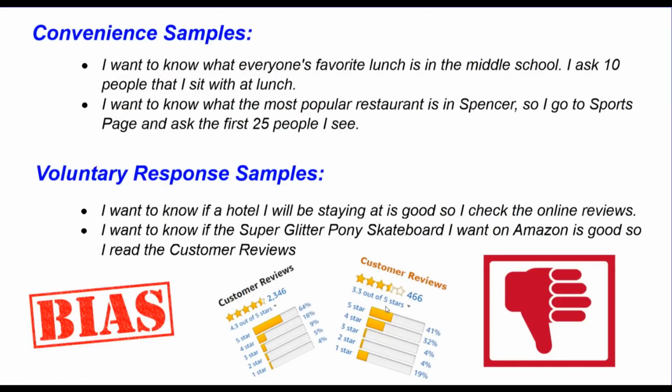So examples, convenience samples. I want to know what everyone's favorite lunch is in the middle school. So the middle school is my population, and I ask 10 people that I sit with at lunch. That's a convenient sample because they're just there, they're easily accessed, they're my friends. That's not a good sample though, because not everybody in the middle school had a chance of being selected. Only people that eat lunch with me, probably in the same grade as me, have a chance to be selected. So everybody else that's not in the same grade as me was excluded from that sample.